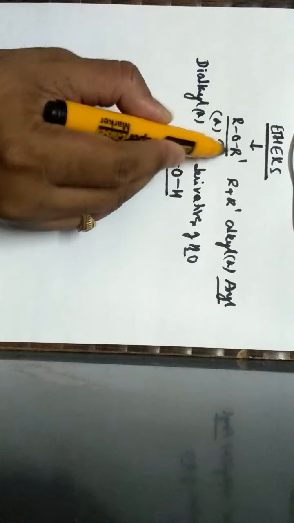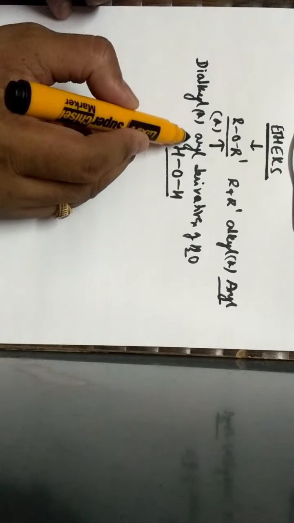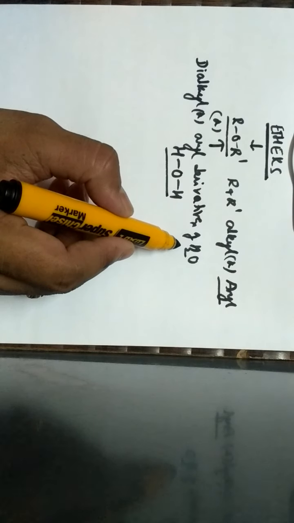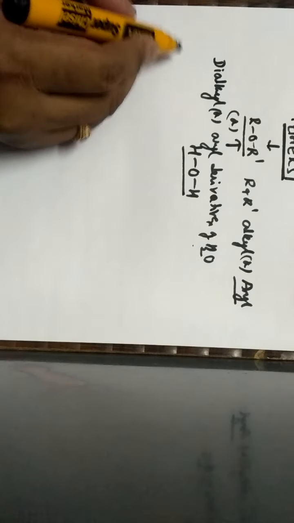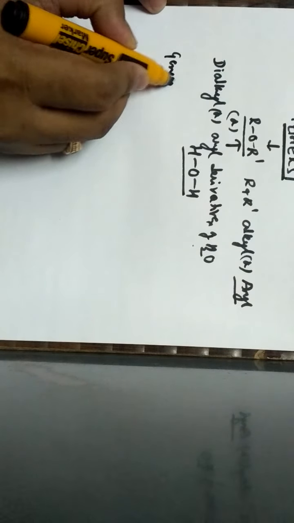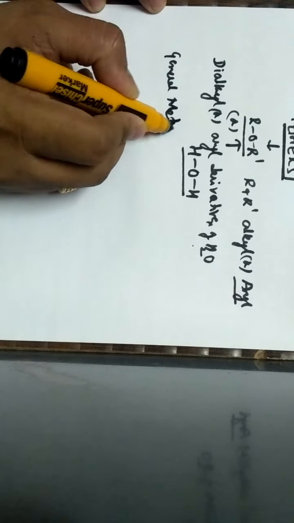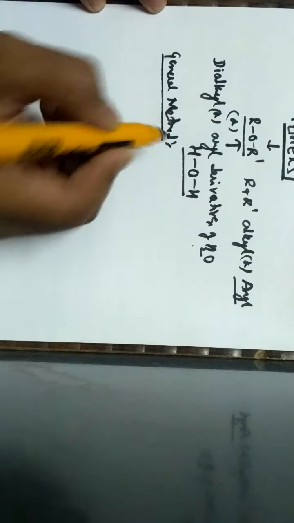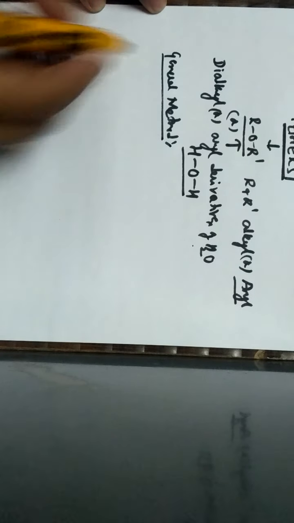When the hydrogens are replaced by the alkyl groups, I can get the representation of an ether. Hence, these ethers can also be called dialkyl or aryl derivatives of water. Based upon this introduction, let us study the general methods of preparation of ethers.